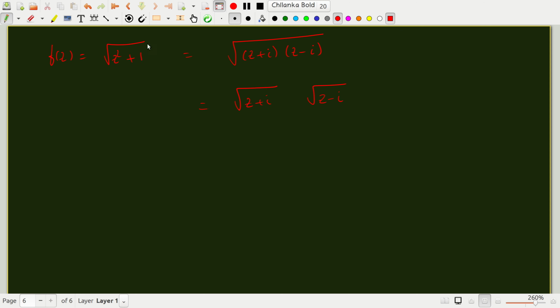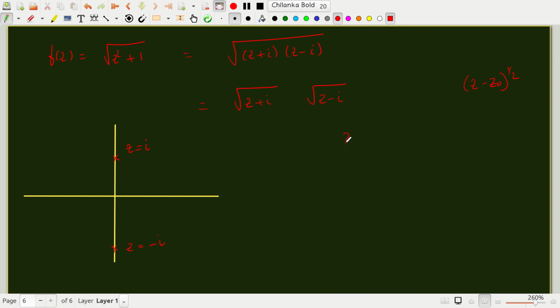Now there are 2 points, z equal to plus i and z equal to minus i. Both are branch points because you can think of z minus z naught to the half, and when z naught was 0, that was a branch point. Now when z naught is plus i or minus i, those become the branch points. So there are 2 branch points, right?